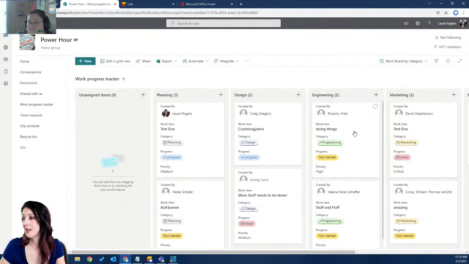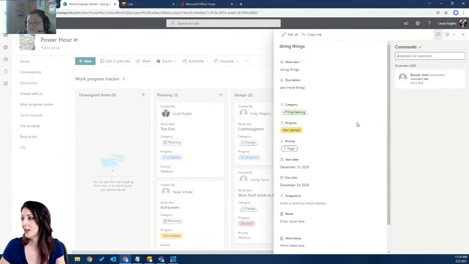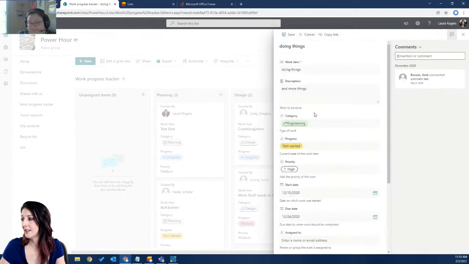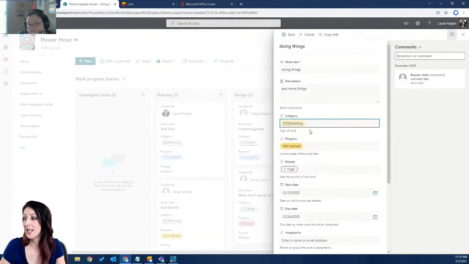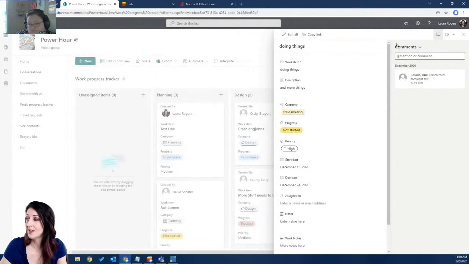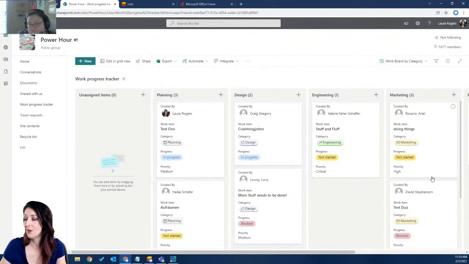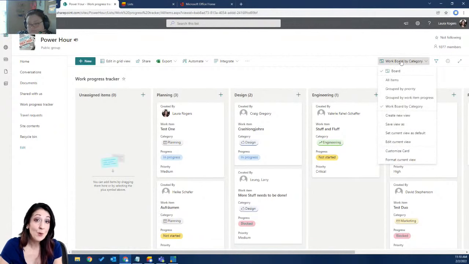I could just take an item like engineering and edit it and just change it from engineering to marketing in here. And again, it's just a column value, and then it moves it. Then you'll see it over in the marketing category. So another thing that I can do in here is create multiple boards for multiple pieces of metadata that I want to arrange them by.